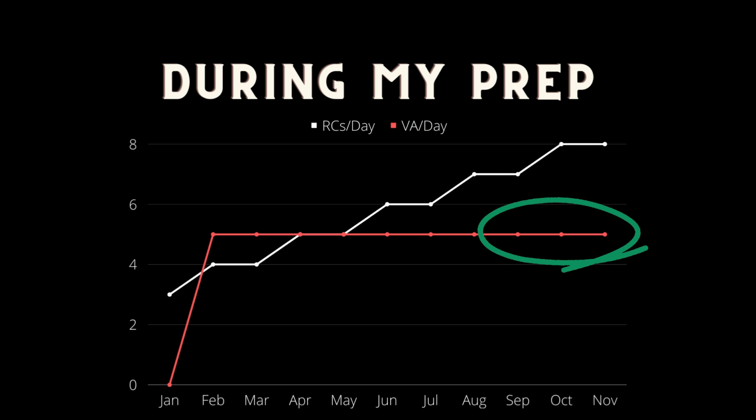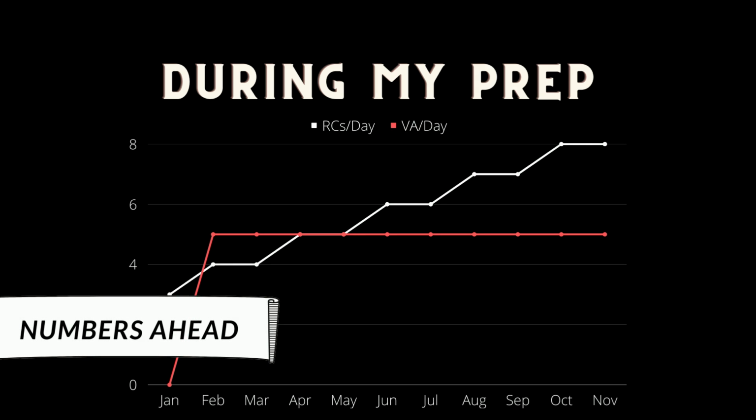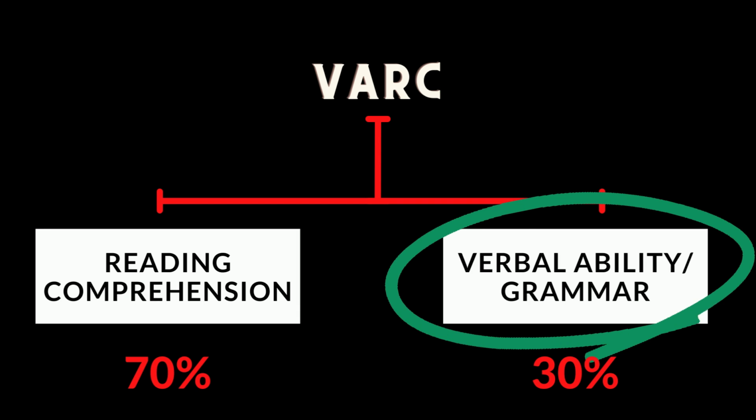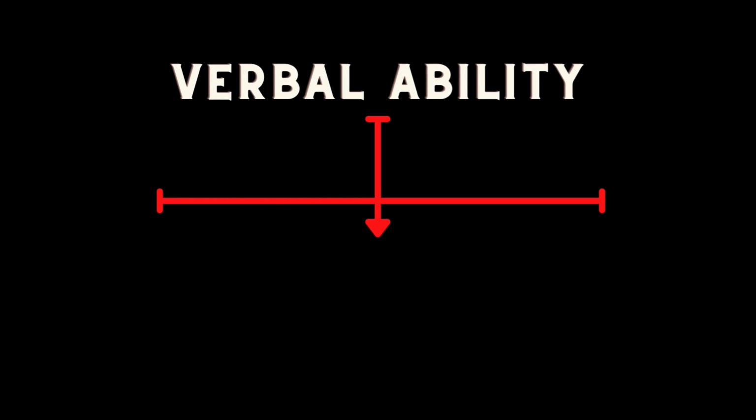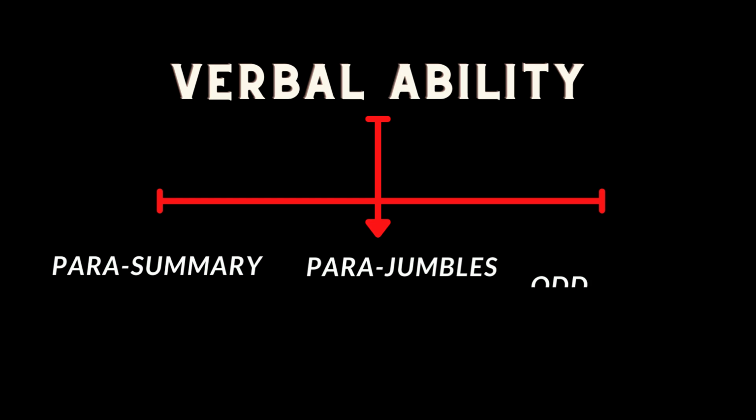The first month, I only concentrated on RCs. I'm going to talk about the number of sets or questions I solved in each of these cases. But for now, let me first focus on the grammar part so that we can put it aside and focus on what's more important. So when it comes to grammar, there are three kinds of topics that are asked: para summary, para jumbles, and odd one out.